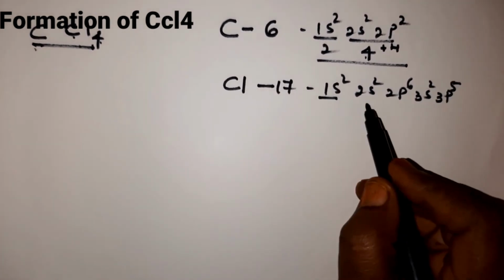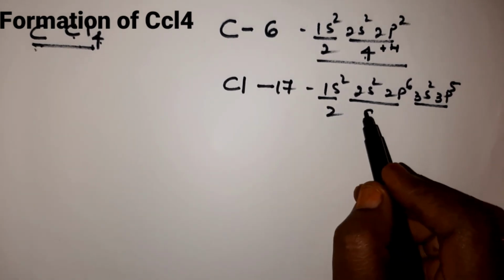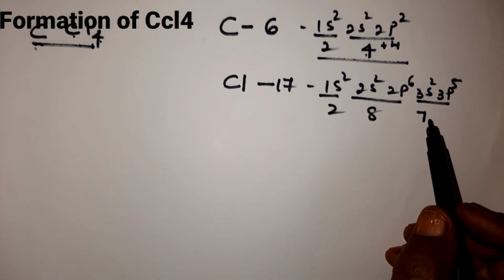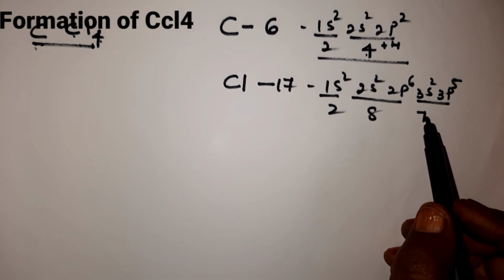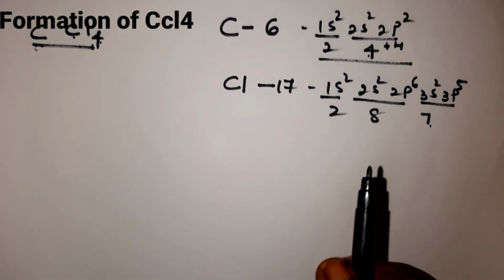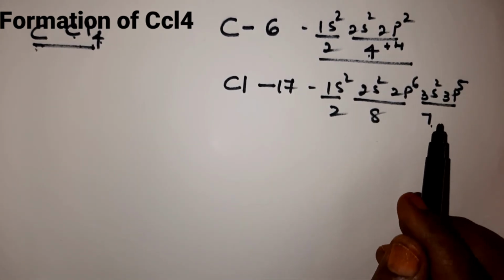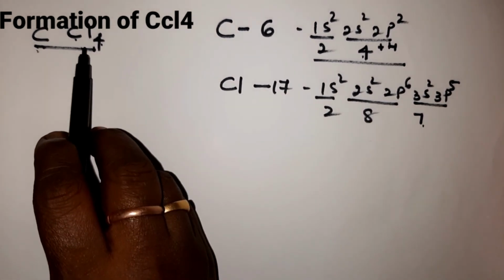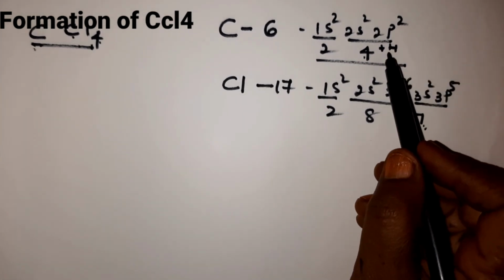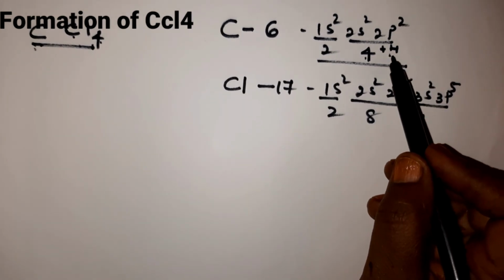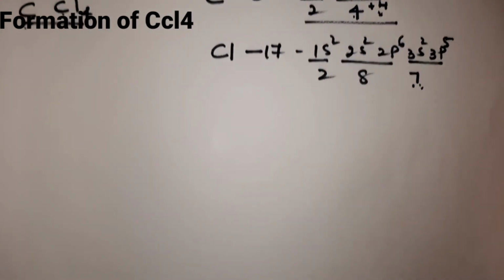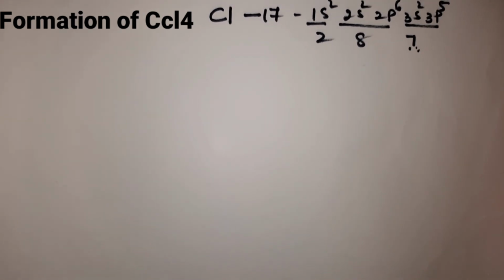Okay children, 2, 8, 7: 7 electrons in the outermost shell. Now carbon is in need of 4 electrons and chlorine is in need of 1 electron, but 4 chlorine atoms are there. So each chlorine atom will share 1 electron with carbon and form a covalent bond. We'll see that, children, with the diagrammatic representation.